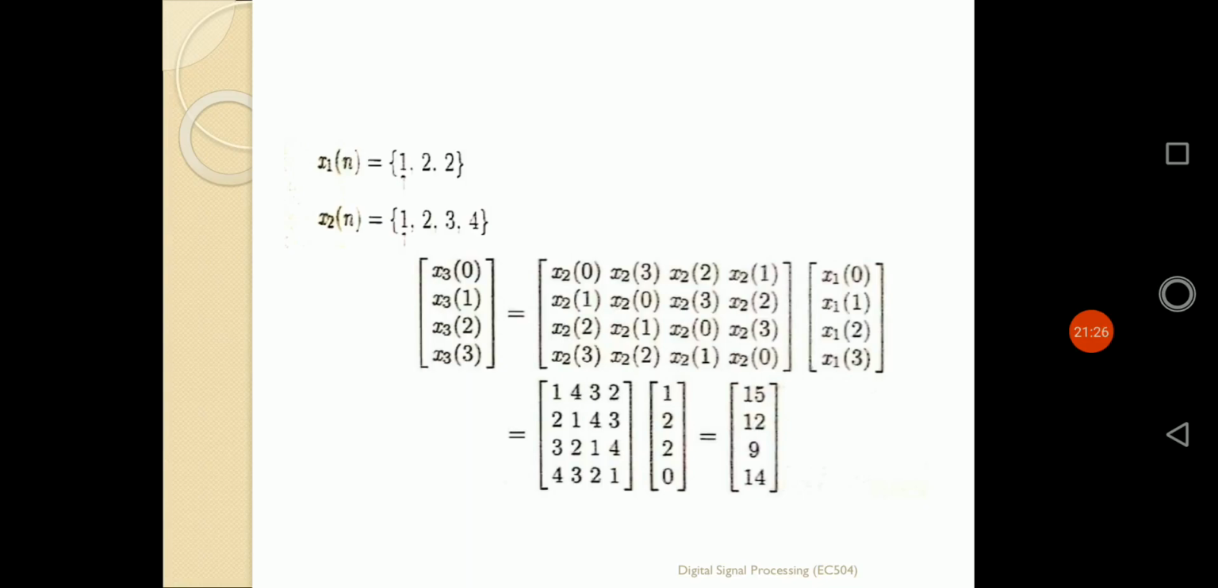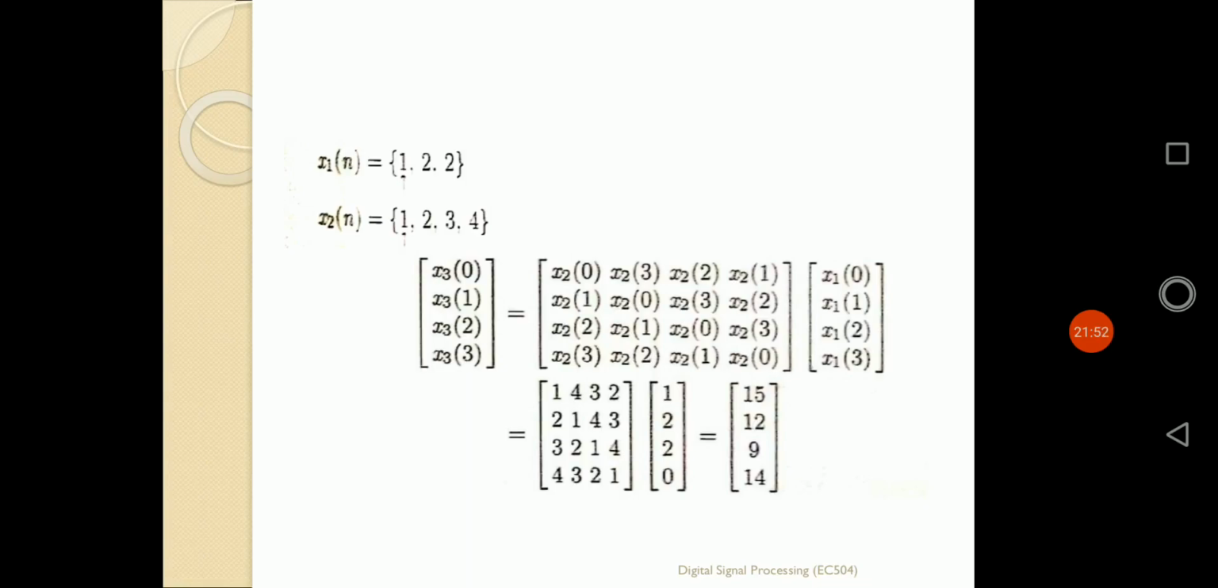Now we have to multiply these two matrices, one a 4 cross 4 matrix and another a 4 cross 1 matrix, to get the result x3(n). Whatever we get as x3(n), 15 12 9 14, by simply doing the matrix multiplication of the shifted x2(n) with x1(n), is the result of circular convolution by the matrix method.